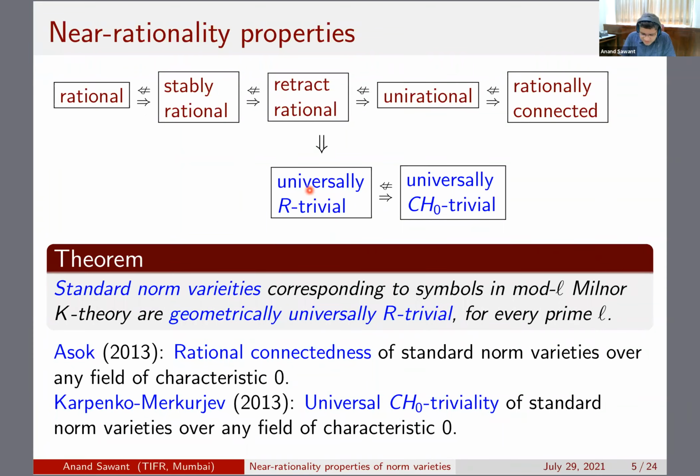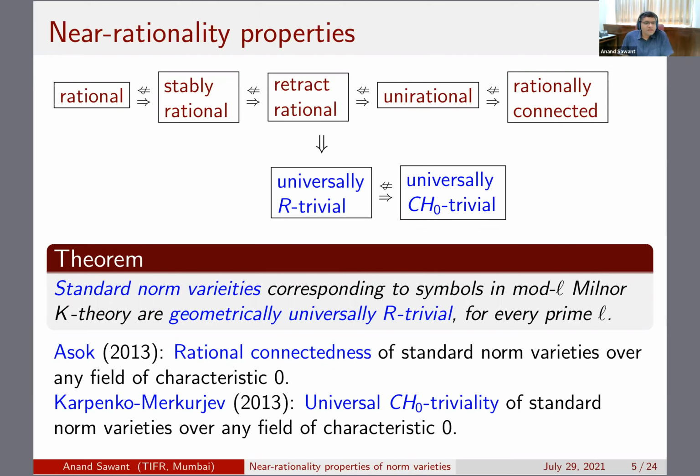And this is just one step into going from universal Chow naught triviality to universal R triviality. We don't have universal R triviality yet, but we expect something, and I'll mention it when the time comes. At this point, we are only able to prove geometric universal R triviality.